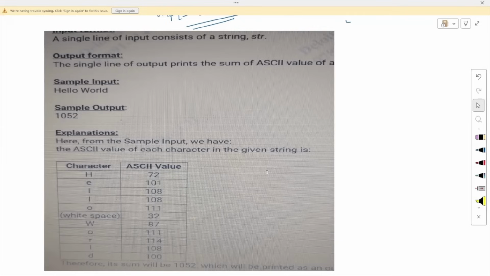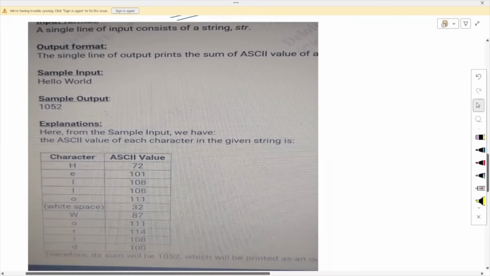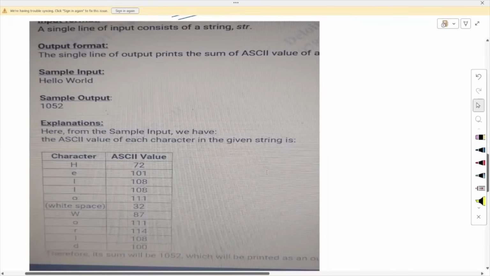Now the second question is: we are given a string, which is a set of characters, and we have to return the sum of the ASCII values of each character one by one. If you don't know what an ASCII value is, ASCII stands for American Standard Code for Information Exchange.